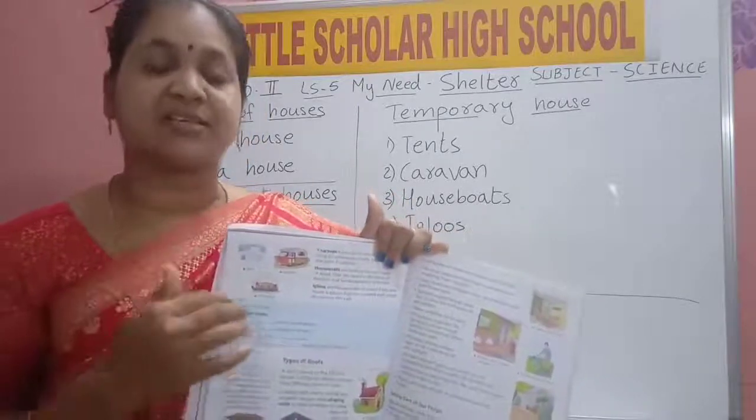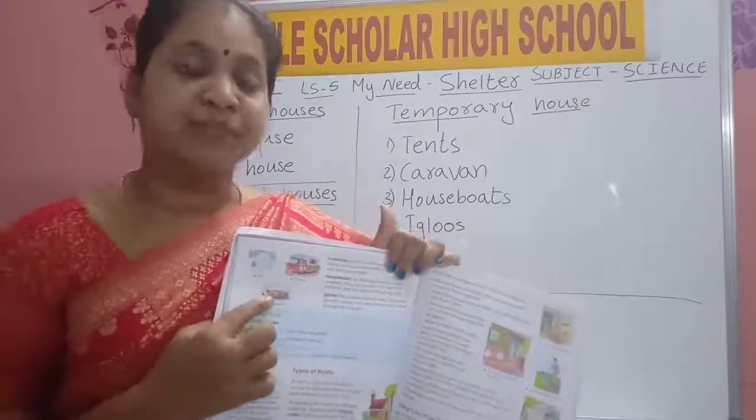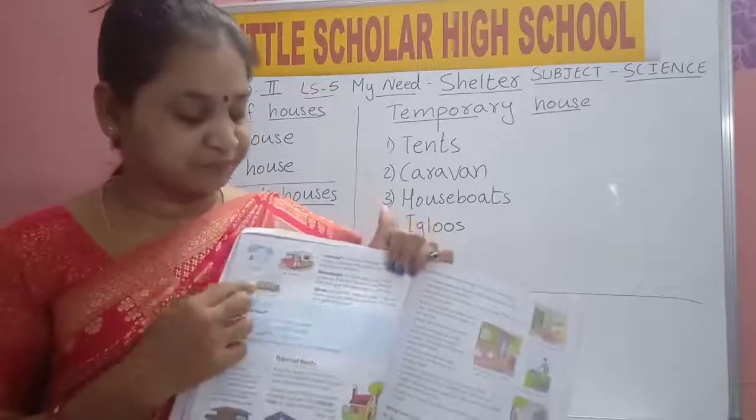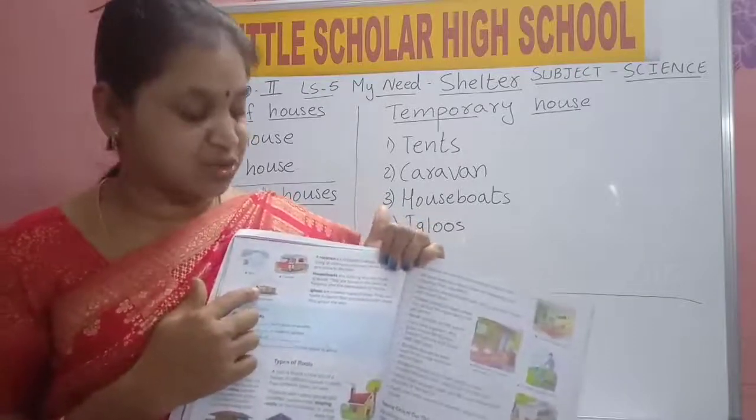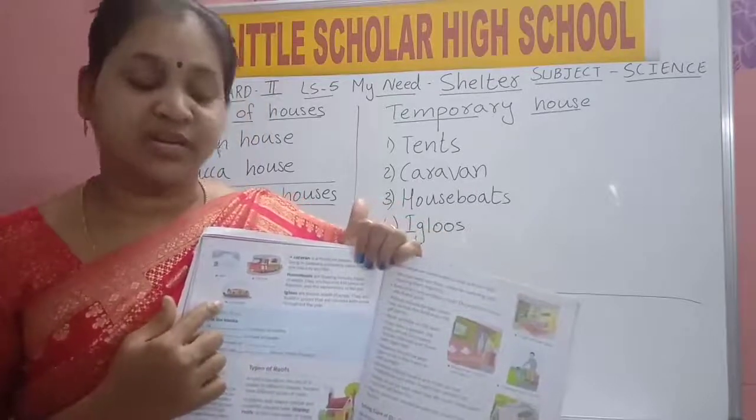So they can relax, they can enjoy in these houseboats. Houseboats we will find in lakes, waters only. They can move from one place to another. We find them mostly in Kerala and also in Kashmir.